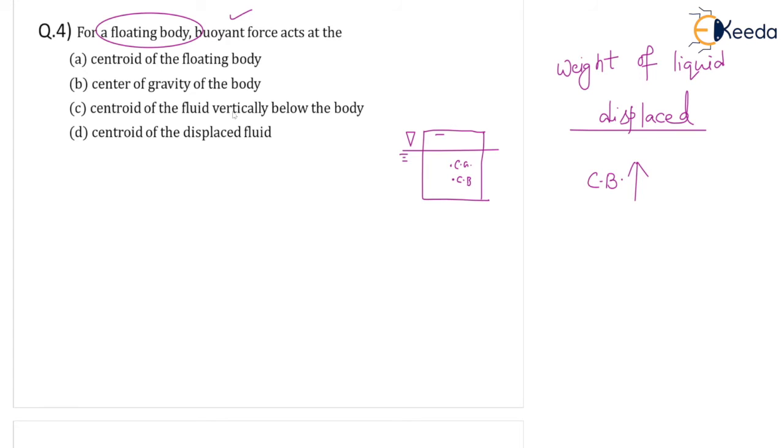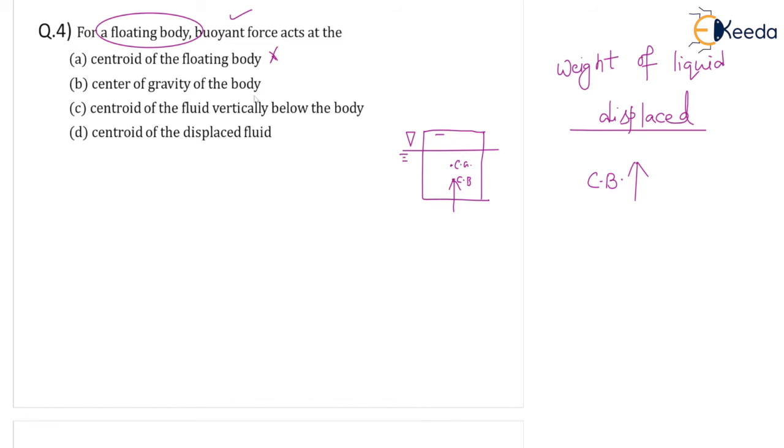So the centroid of the floating body is CG, correct? At this point, the buoyant force will not act. The buoyant force will act through the center of buoyancy, CB. So this first option is wrong.